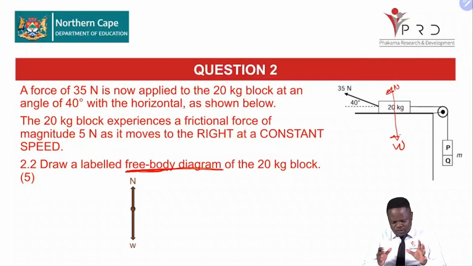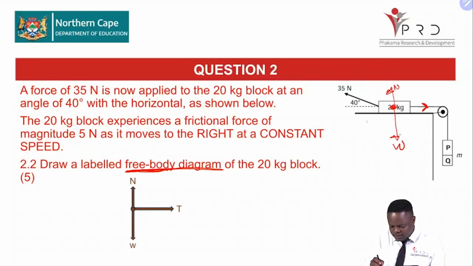And remember, when you're drawing your free body diagram, you are isolating your body. It's like you're concentrating on it and forgetting about the rest of the system. We are concentrating on the 20 kilogram block. Is that making sense, grade 12? Remember, we are using a dot to represent our object. So you realize there is another force. Which force is that? Which is pulling it that side. That is our tension, so you label it with the letter T.